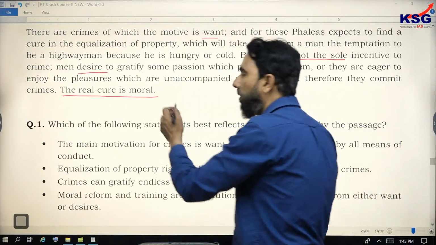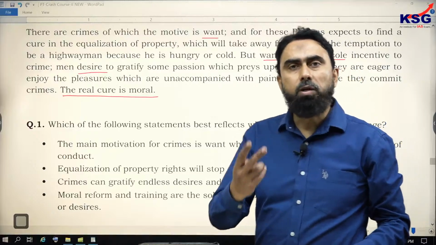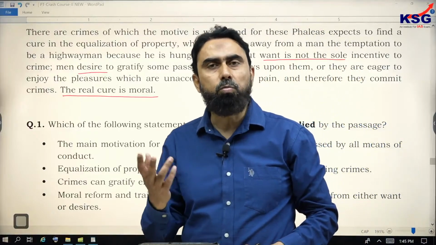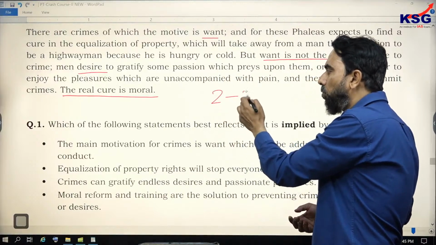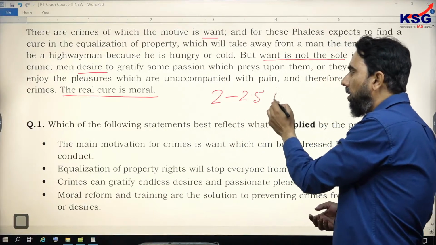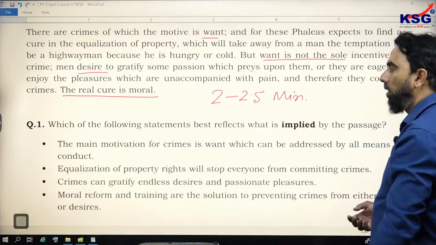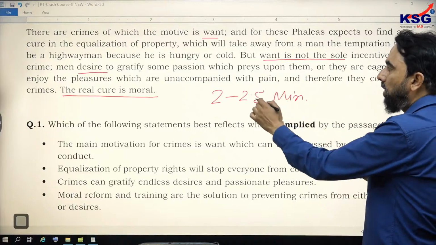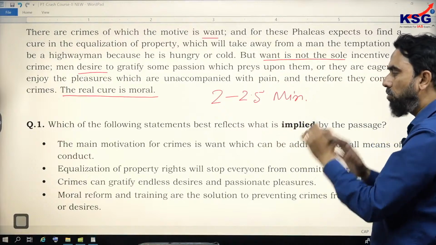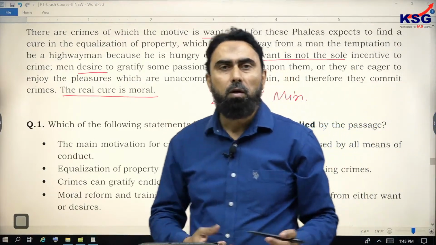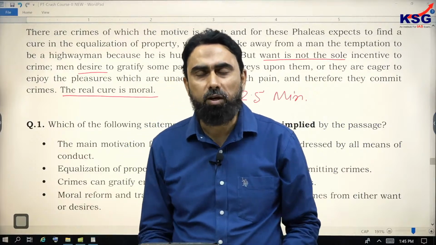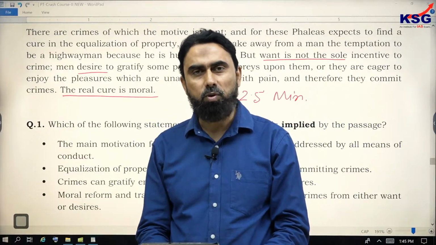Now, in the CSAT paper, you have 2 minutes for a passage, and within 2 minutes you should get the answer, 2.5 minutes maximum. In this period of time, in the examination hall, you are supposed to read, evaluate, and choose the correct option. That's the reason you do not get the luxury of time and discussion that I'm giving here.